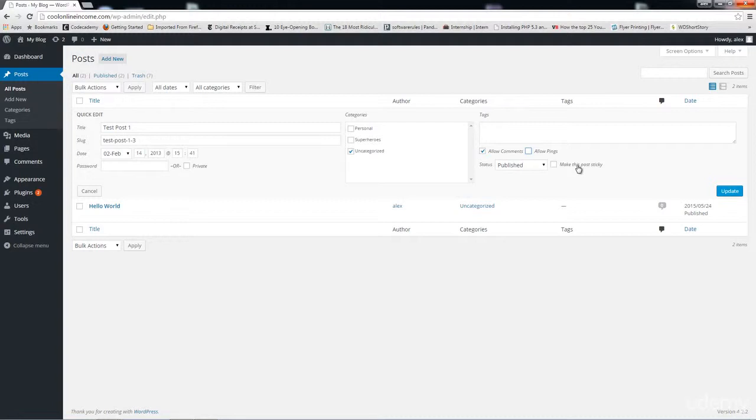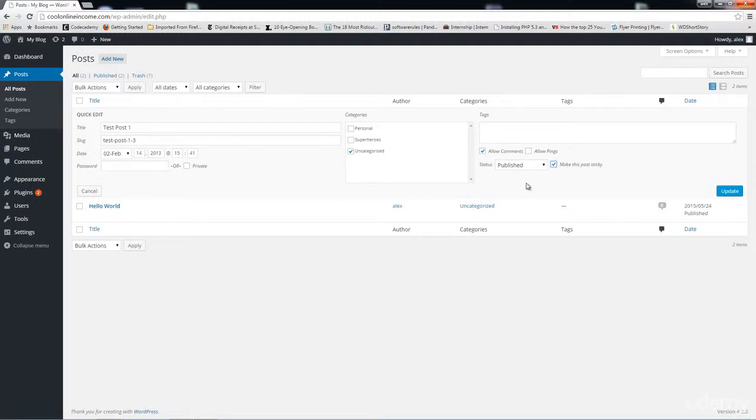Now if you want a particular post to always appear on the front page no matter what happens, then you will click on this box right here and make it sticky, which means it will always pop up on your front page no matter what happens. No matter how many posts you publish, it will always show up on your front page. So there's a couple of things I can do.